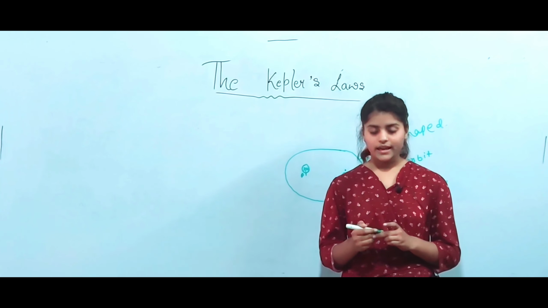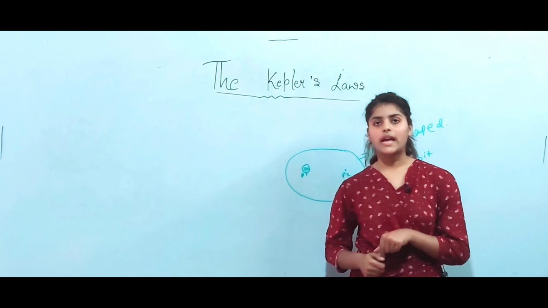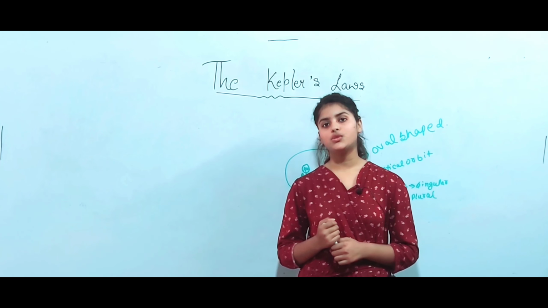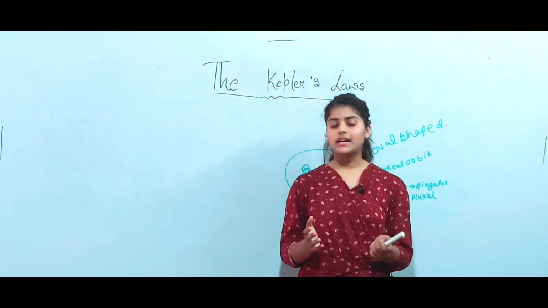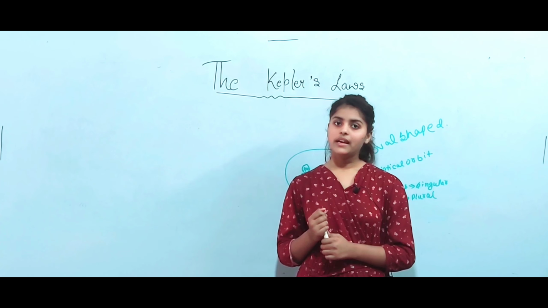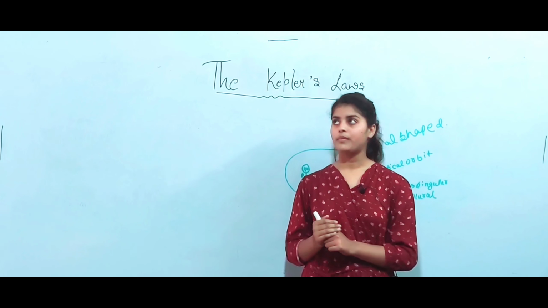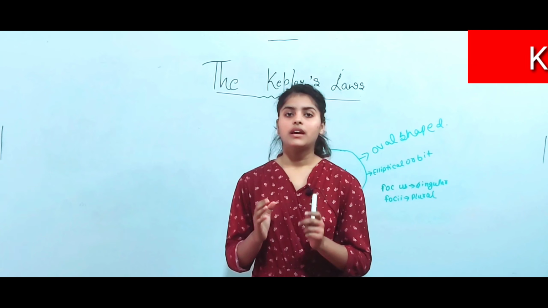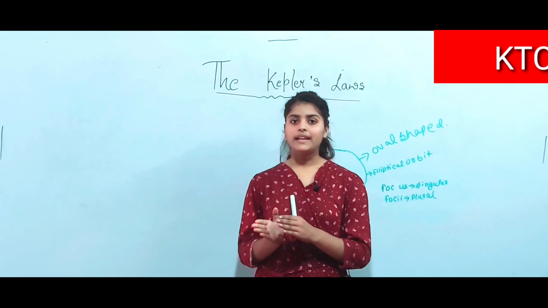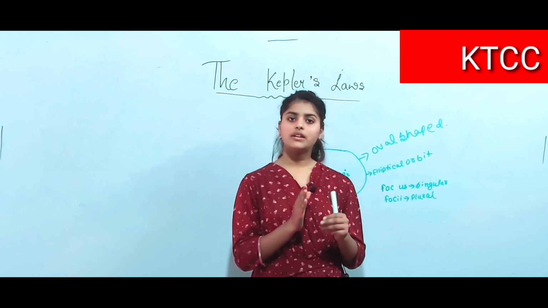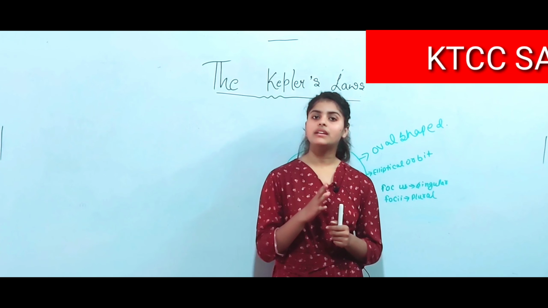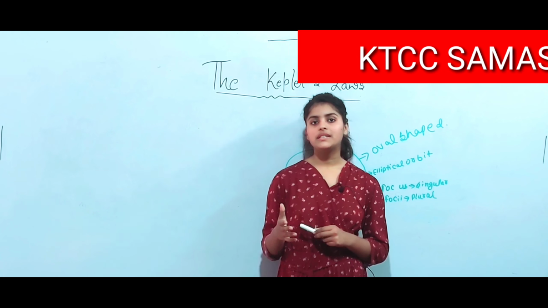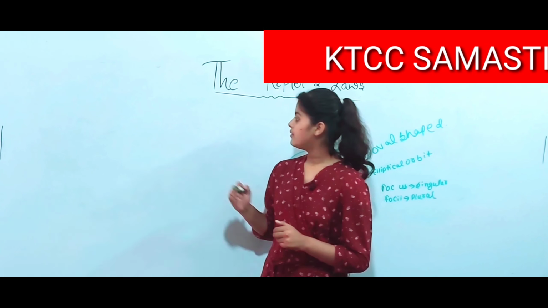Kepler's second law is the law of equal area. It means the radius vector, the line joining the planet to the sun, sweeps out equal areas in equal intervals of time. Kepler says that when a planet comes near the sun, it moves faster, but when it is further from the sun, it moves slowly.